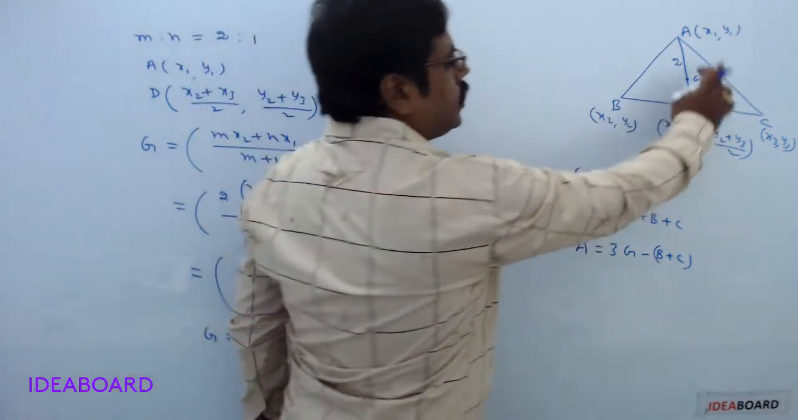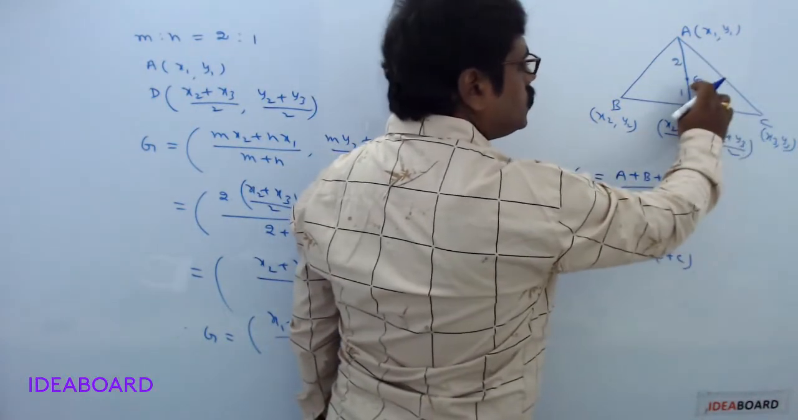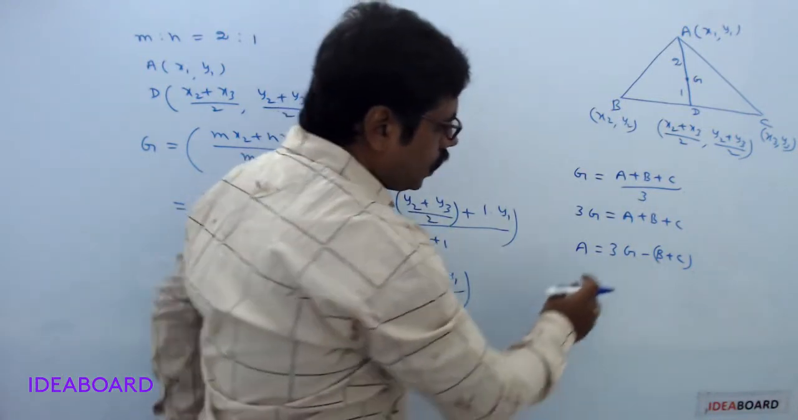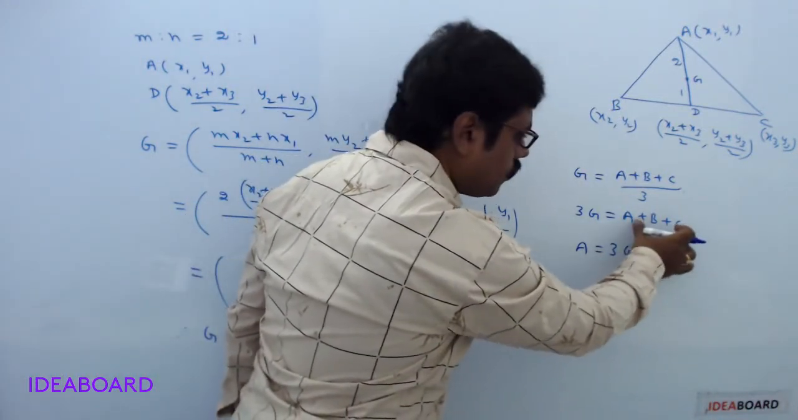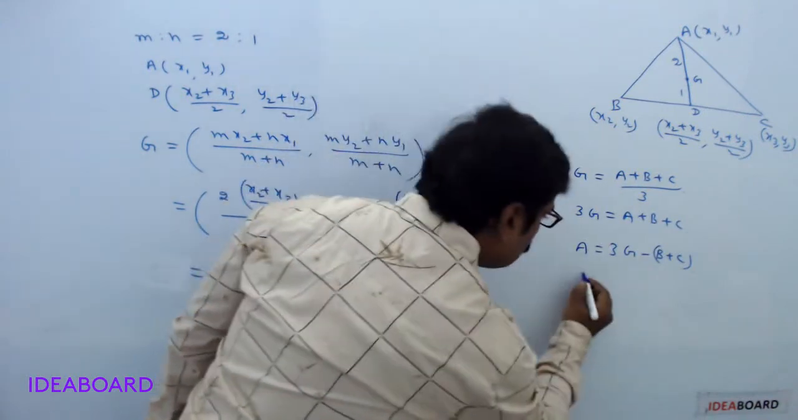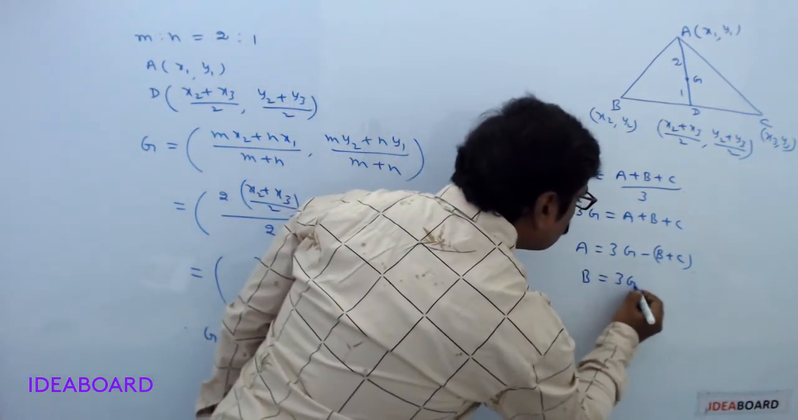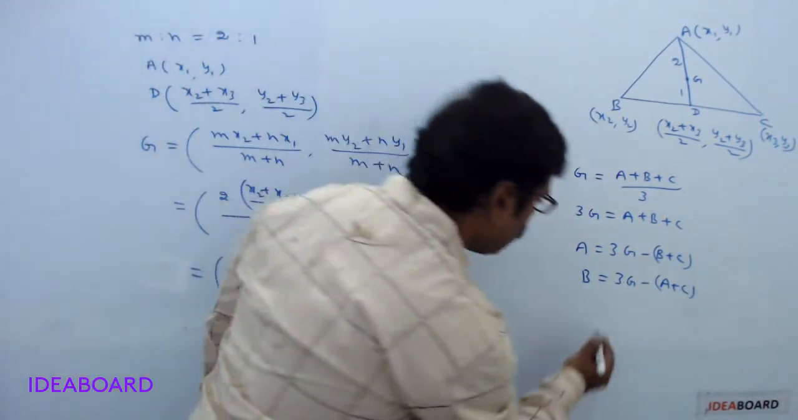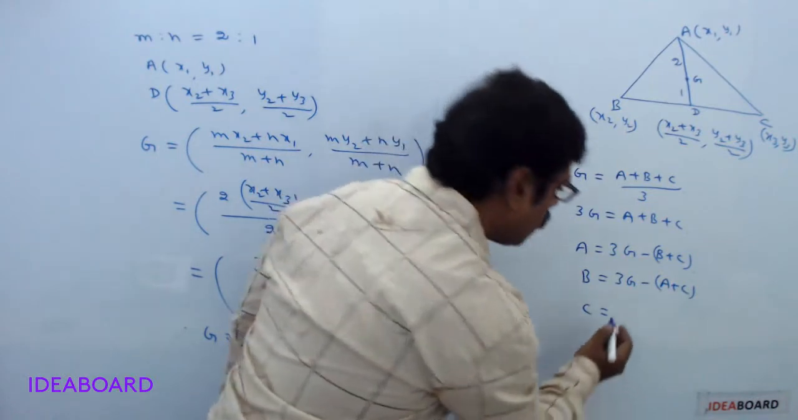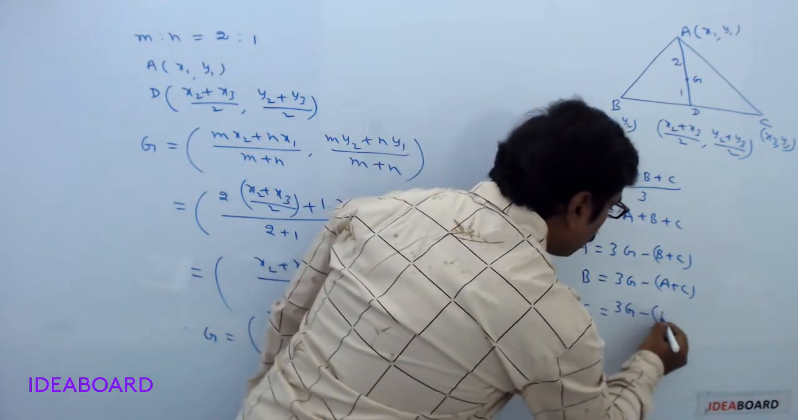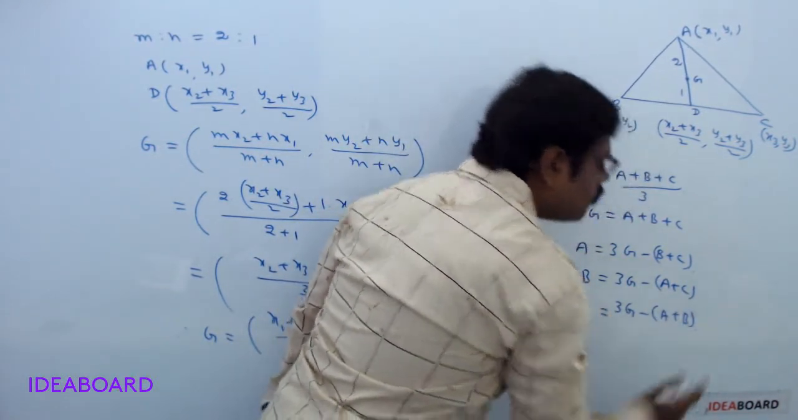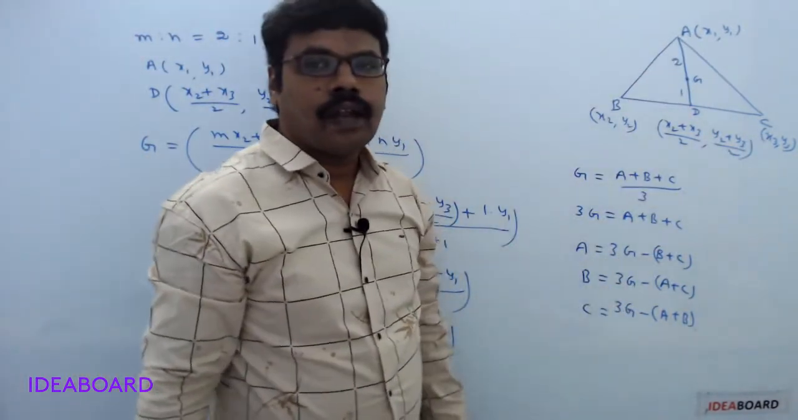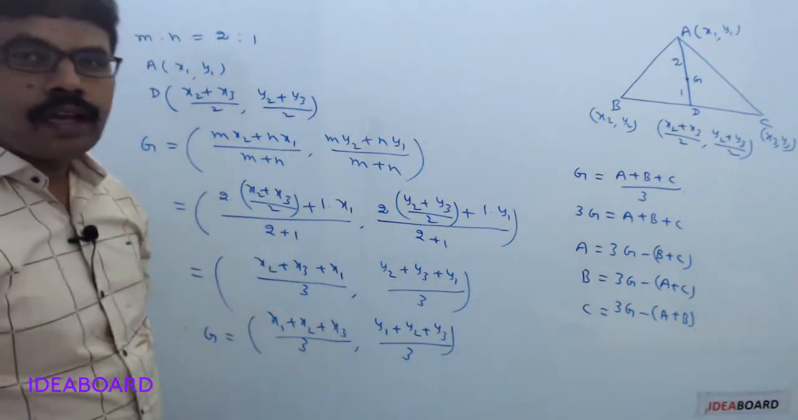Suppose A is given, C is given, G is given. How to calculate the coordinates of B? Bring A and C from RHS to LHS. So B equals 3G minus (A plus C). Similarly, coordinates of C can be calculated as 3G minus (A plus B). If all three vertex coordinates are given, directly apply the centroid formula.